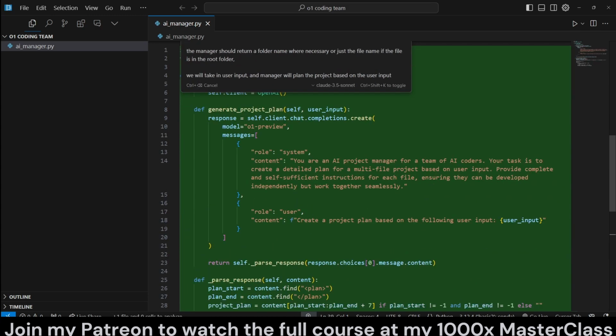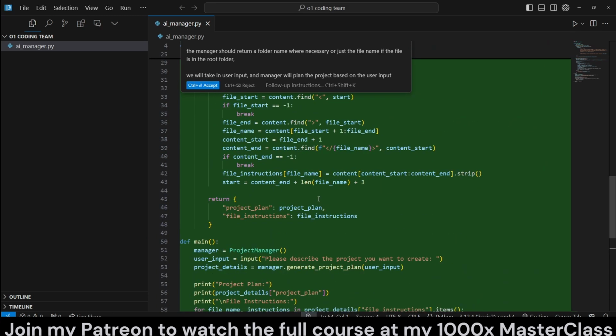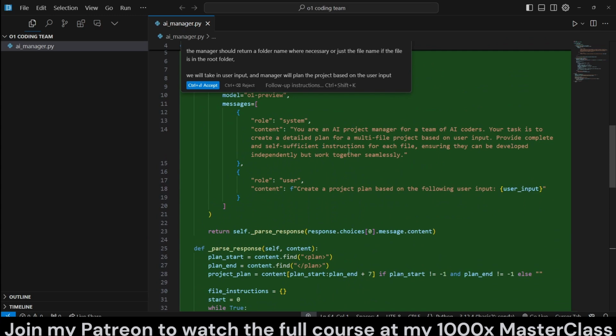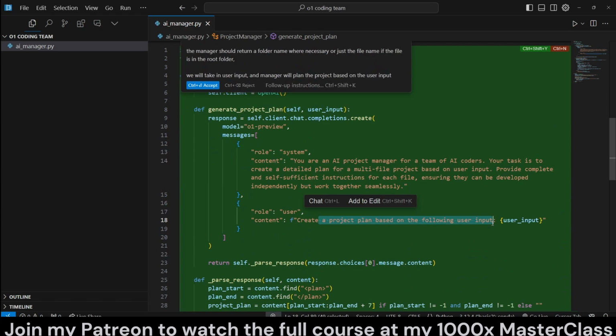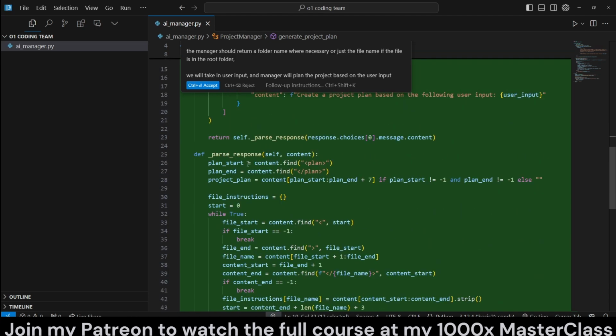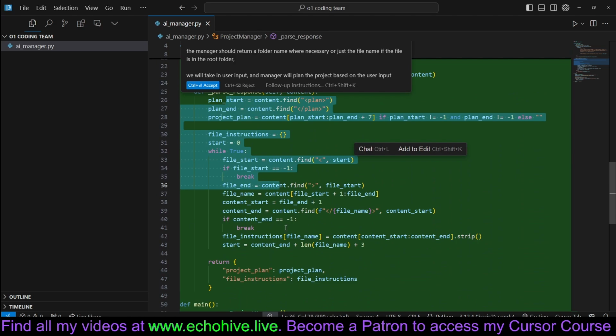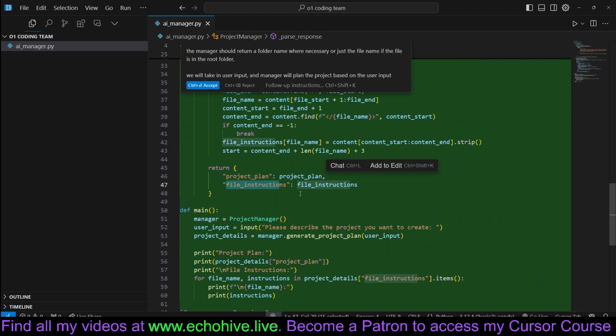Okay, it wrote the project manager, with a call to create a project based on user input. All that is good. It's using a system message, which we cannot use with O1. We'll fix that. It's at least working to parse the response. So that's good. Project plan, file instructions. That's good.